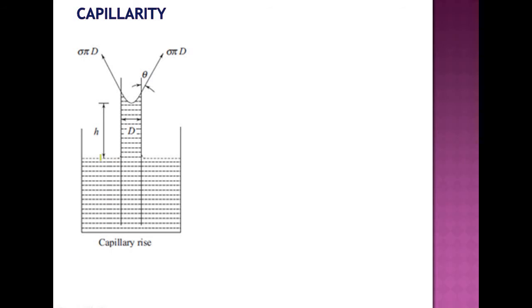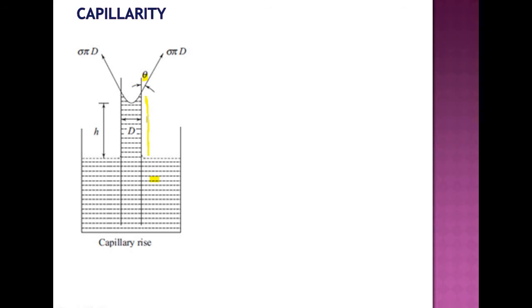You see, this is a beaker that contains a liquid, for example it is water, and diameter of the tube that is dipped in is small d, and capillary rise is small h, and the angle of contact is theta, angle of contact made by the line along the meniscus that makes with the vertical, that is angle of contact.